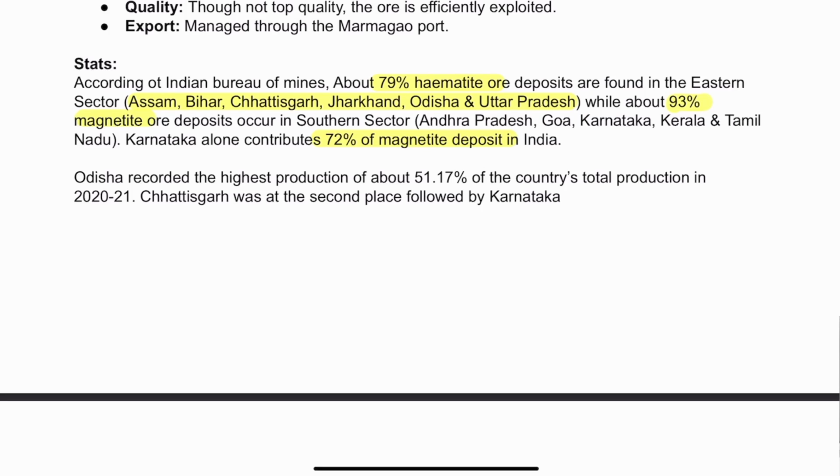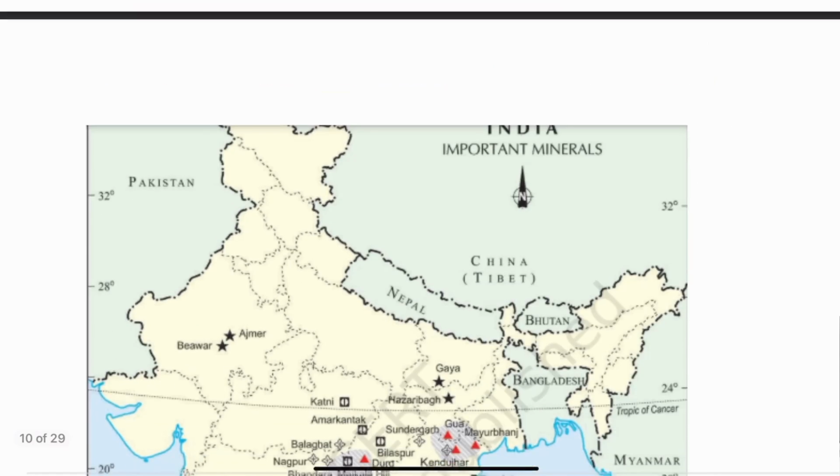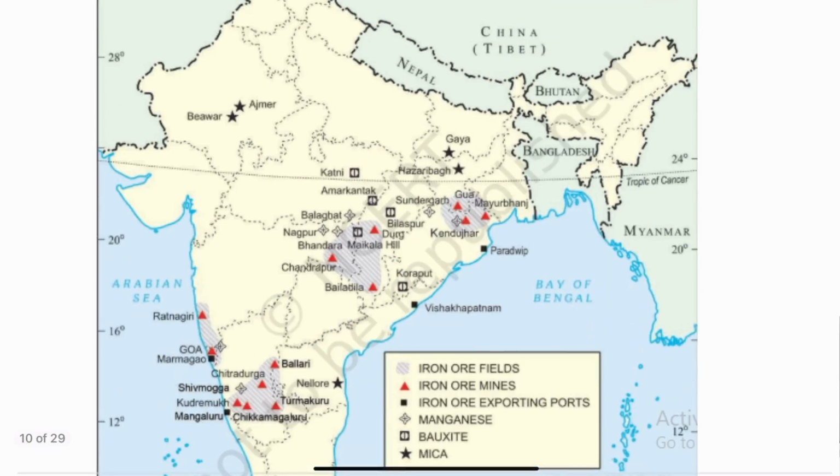Now, when we talk about the actual production, the highest production is by Odisha, with more than 51%. Then after Odisha, the next we have is Chhattisgarh. Then third that we have is Karnataka. So Karnataka, though its magnetite deposits are highest, in terms of production it is on third rank. So this is about it. I hope that you have understood it.